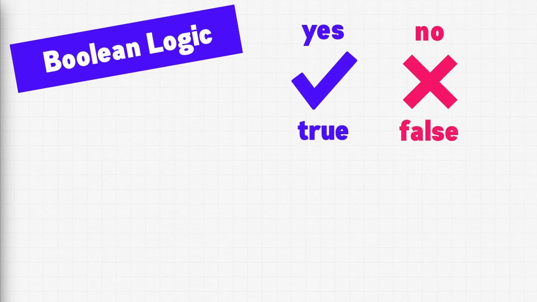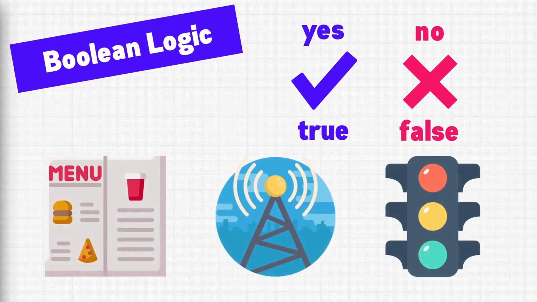To put it simply, Boolean logic allows us to evaluate a Boolean expression and produce one of two answers, either true or false. It can be used to decide whether certain items are displayed on a menu. It can choose which cell phone tower to route a call to, and it can control a traffic signal when someone presses the crosswalk button. Almost anything can be evaluated in terms of Boolean logic as long as it can produce a yes or no answer.